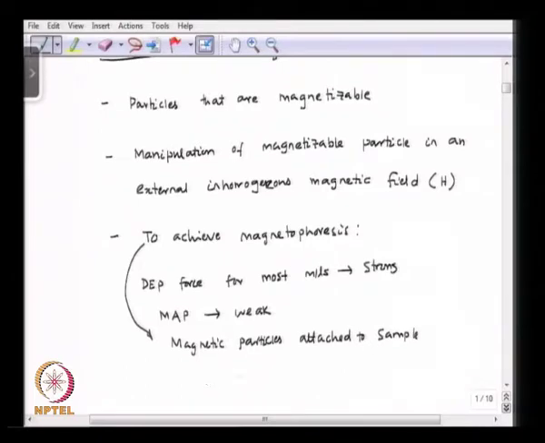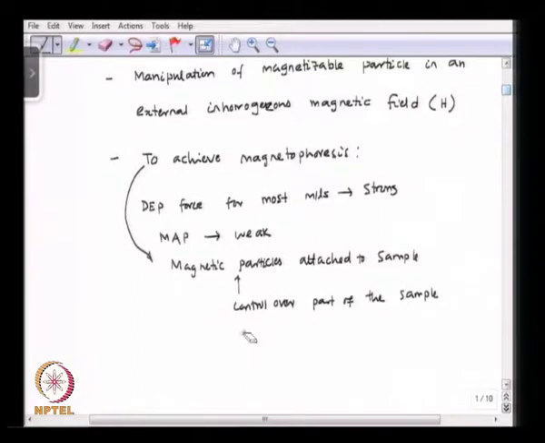And so, in that way we can obtain control over the part of the sample responding to MAP, responding to magnetophoresis.